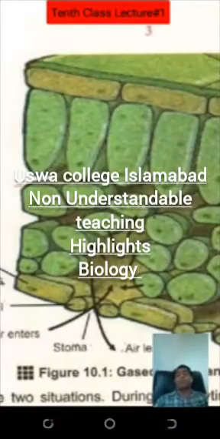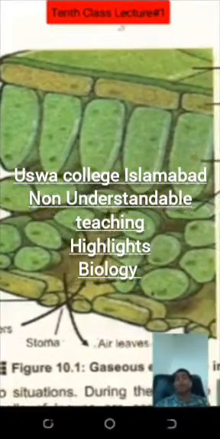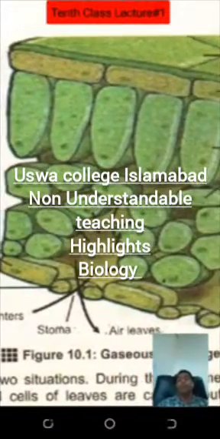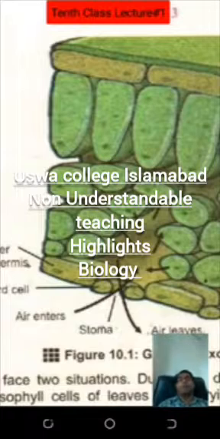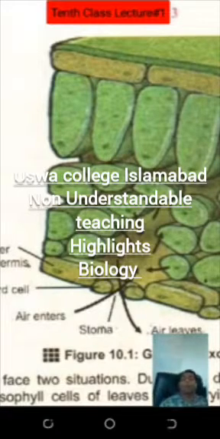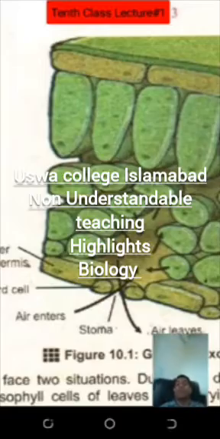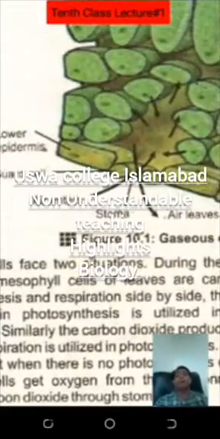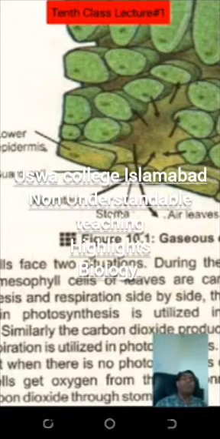The upper epidermis consists of rectangular shaped cells, as you are watching, and the lower epidermis also consists of almost similar type of cells, but there are pores in the lower epidermis. These pores are called stomata, singular stoma. That's why stoma is written here. Why is stoma written? Because the pore is one.